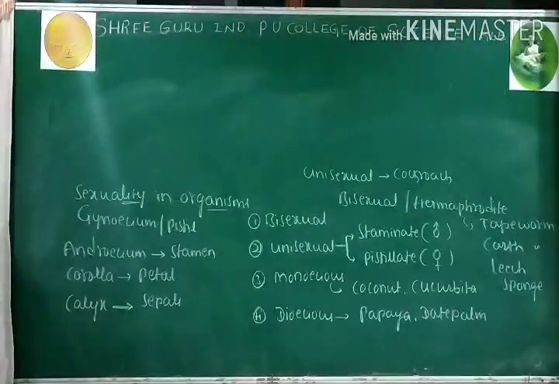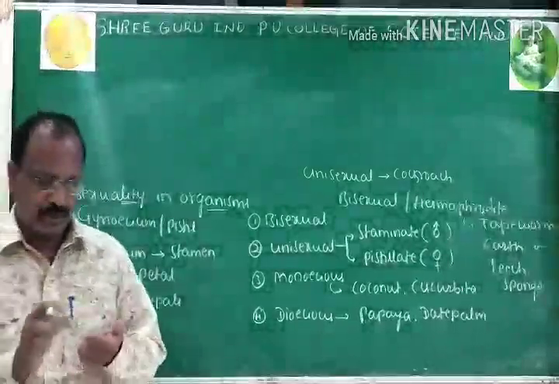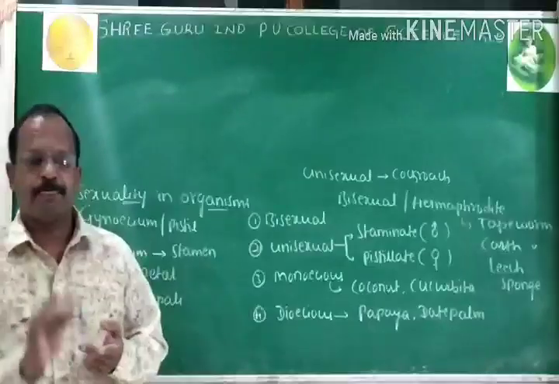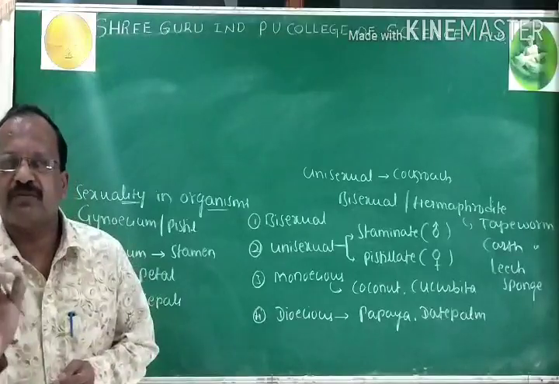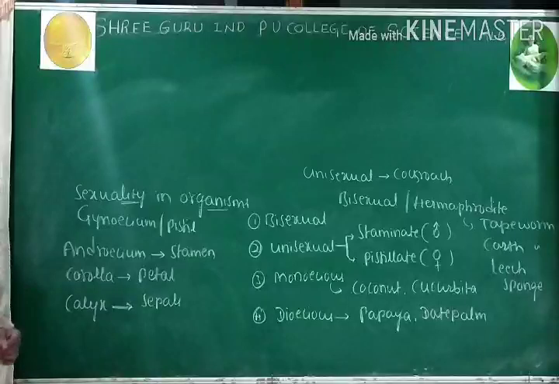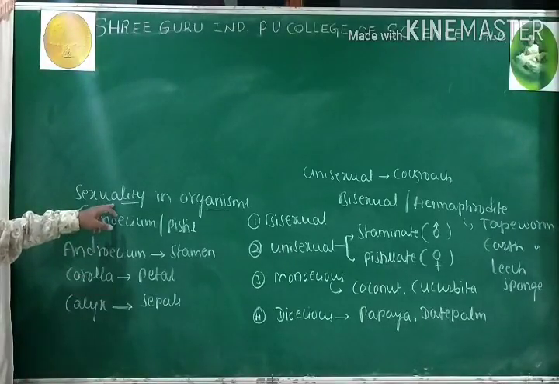Now look over the last point in the fertilization event. As you know already, in fertilization you have come across three main headings. One is pre-fertilization, that is before fertilization. Second is fertilization. Third is post-fertilization event. Under that, already three steps have come across. Now look over the last one, sexuality in organism.